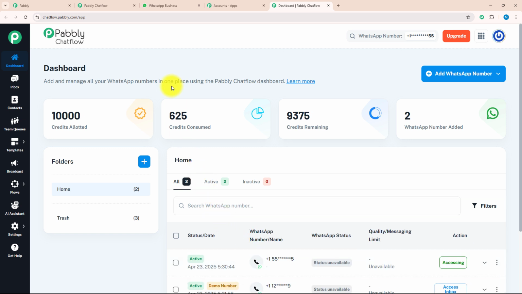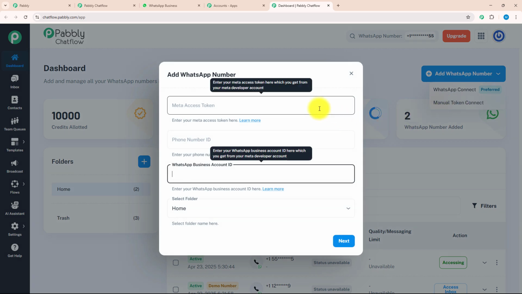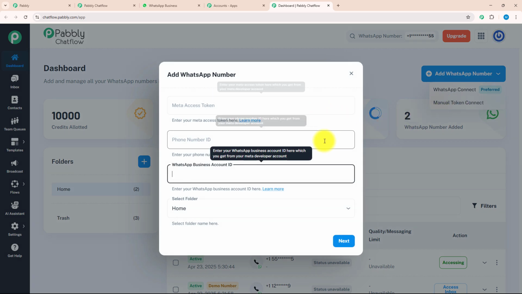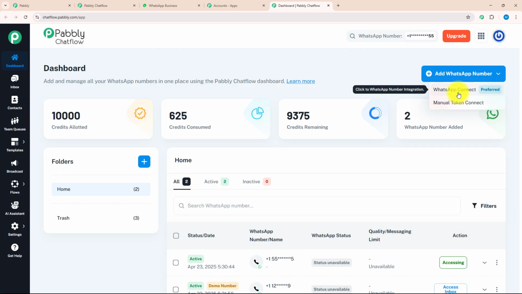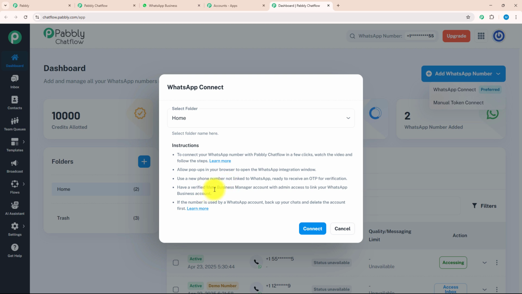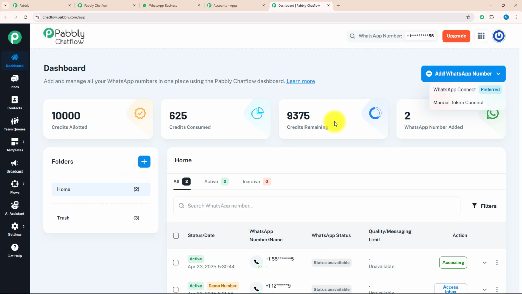Over here, you can add and manage all your WhatsApp numbers in one place without opening WhatsApp separately. To add your WhatsApp number, there is a button on the top right corner named Add WhatsApp Number. Inside this, there are 2 options, WhatsApp Connect and Manual Token Connect. In Manual Token Connect, you have to enter the Meta Access Token, phone number ID, and WhatsApp Business Account ID manually. But in WhatsApp Connect, you just need to verify your Meta Business Management account and link your WhatsApp Business account with it.